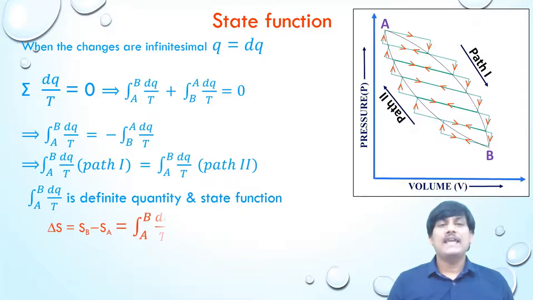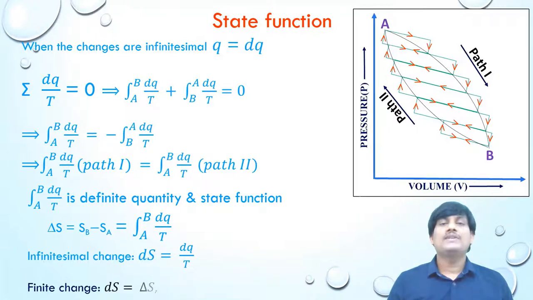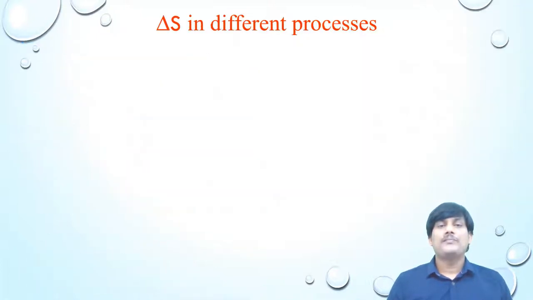It is defined as entropy. The term dQ by T is defined as entropy. So here delta S is equal to SB minus SA is equal to integral A to B dQ by T. Suppose the change is infinitesimal, then delta S is equal to dS. So the dS is equal to dQ by T. If it is finite, the dS is equal to delta S and dQ is equal to Q. So the change in entropy delta S is equal to Q by T.